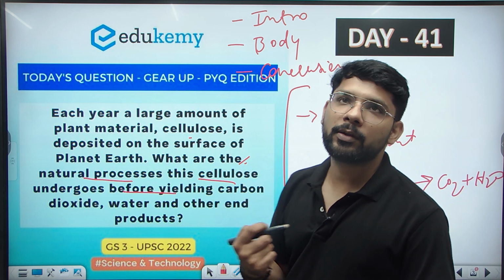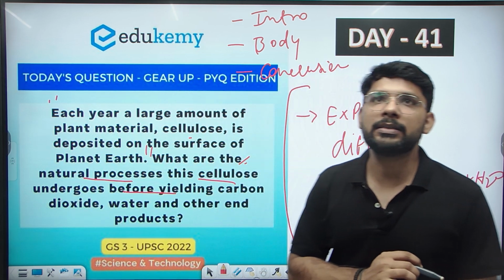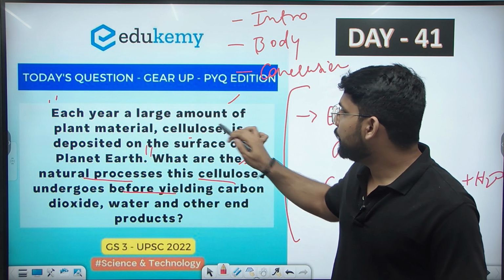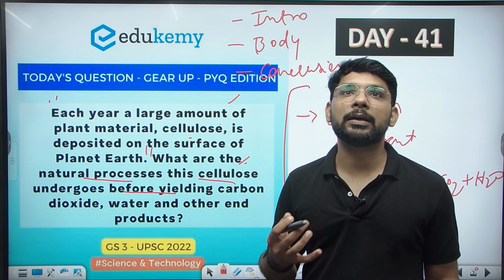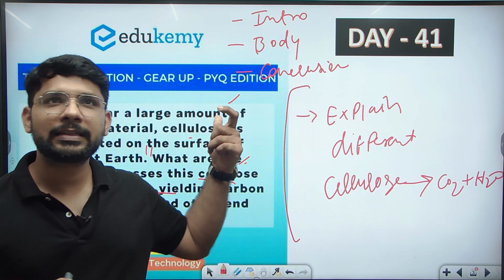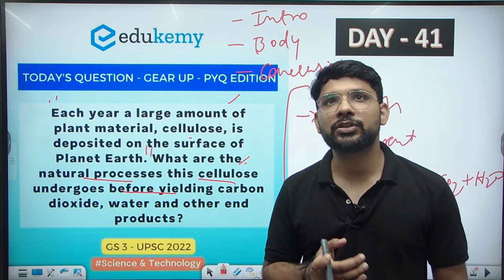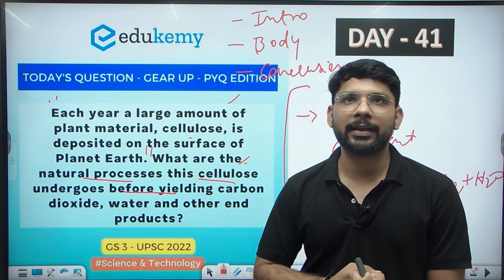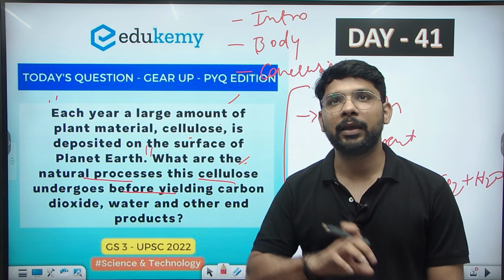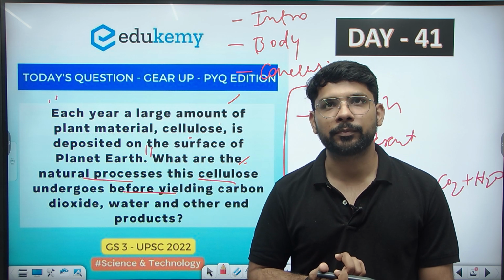But before going to the body part, there is a line written here: each year a large amount of plant material, cellulose, is deposited on the surface of the planet Earth. We need to address this line as well. So we will write something about cellulose in the introduction. We will explain the process of degradation of cellulose in the body part, or we can even make a diagram here simply, if you are aware of the degradation or fragmentation of cellulose.